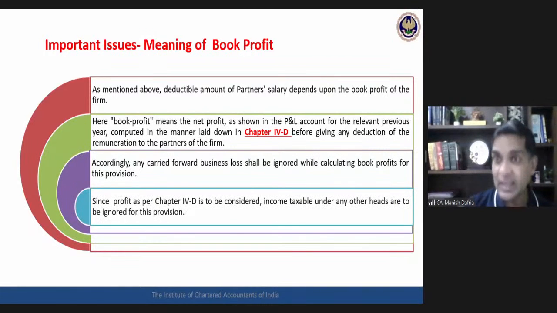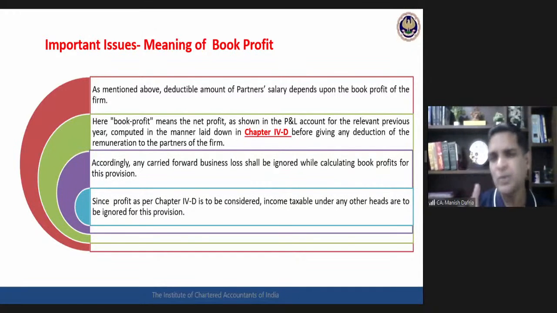Okay, income taxable under any other head is also to be ignored for the purpose of this provision. Partnership firm is having 10 lakhs as income under business head, 20 lakhs as capital gains. The salary amount deductible would be calculated based on 10 lakhs only. Capital gains, though part of taxable income, shall not be considered for calculating that maximum deductible amount for the salary. Okay, so that book profit is a very important concept.